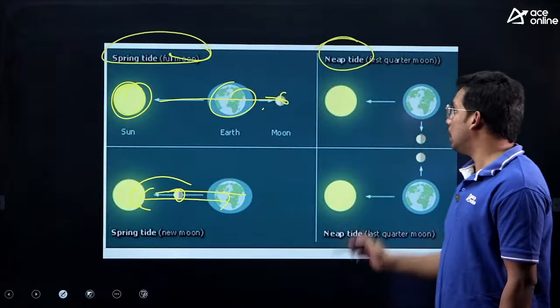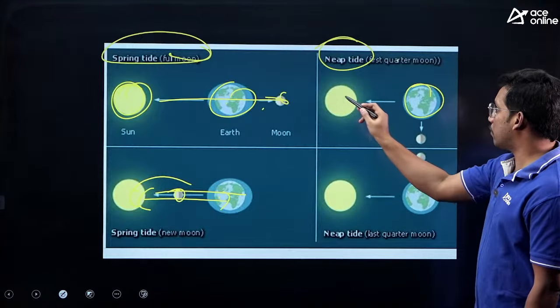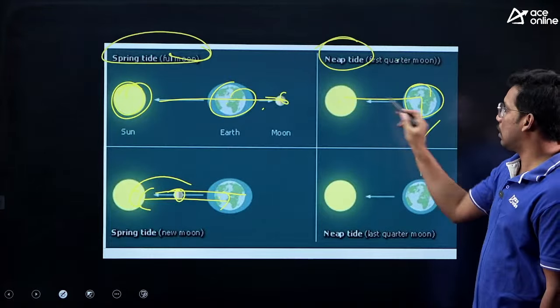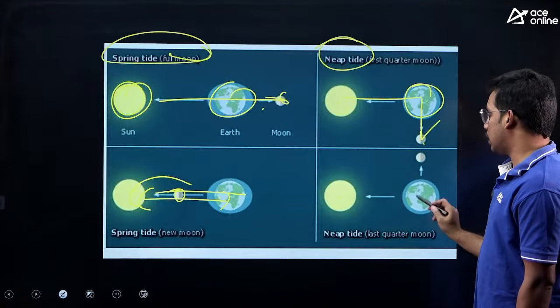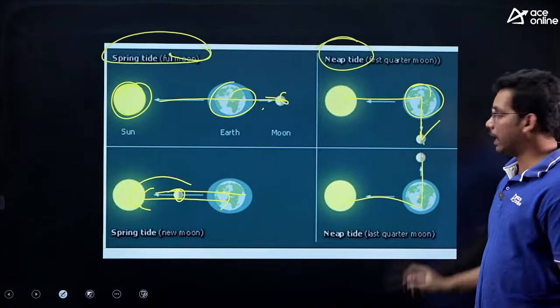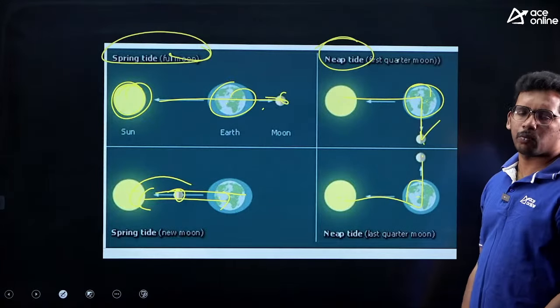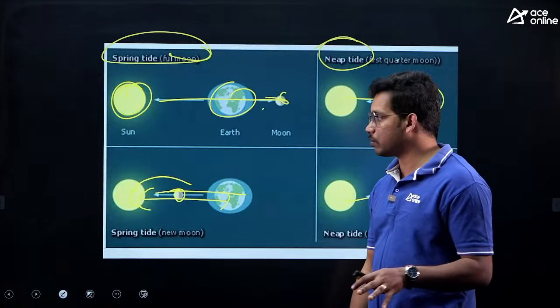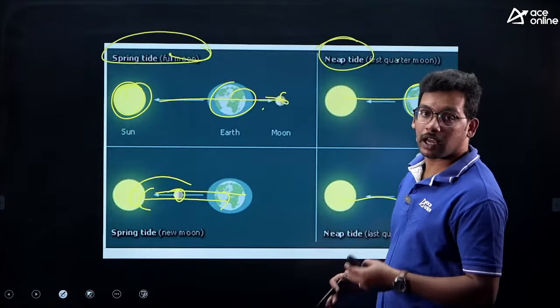Then we have neap tides. This occurs when there is a right angle between sun, earth and moon. So these are small tides, not waves, small tides. Spring tides are the highest tides.